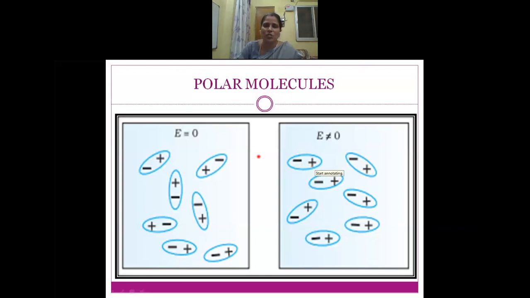So in the absence of an external electric field, they have a permanent dipole moment but not a net dipole moment. In the presence of an external electric field, they have a net dipole moment.